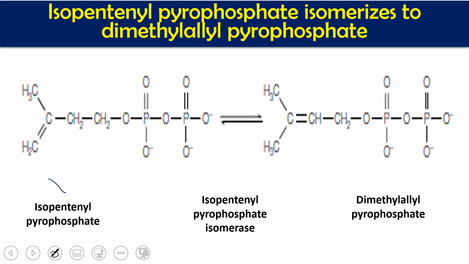So isopentenyl pyrophosphate is isomerized to dimethylallyl pyrophosphate. Which type of isomerization occurs? The position of the double bond which you see here will be shifted from here to another carbon. That is the only change, a shift in the double bond.